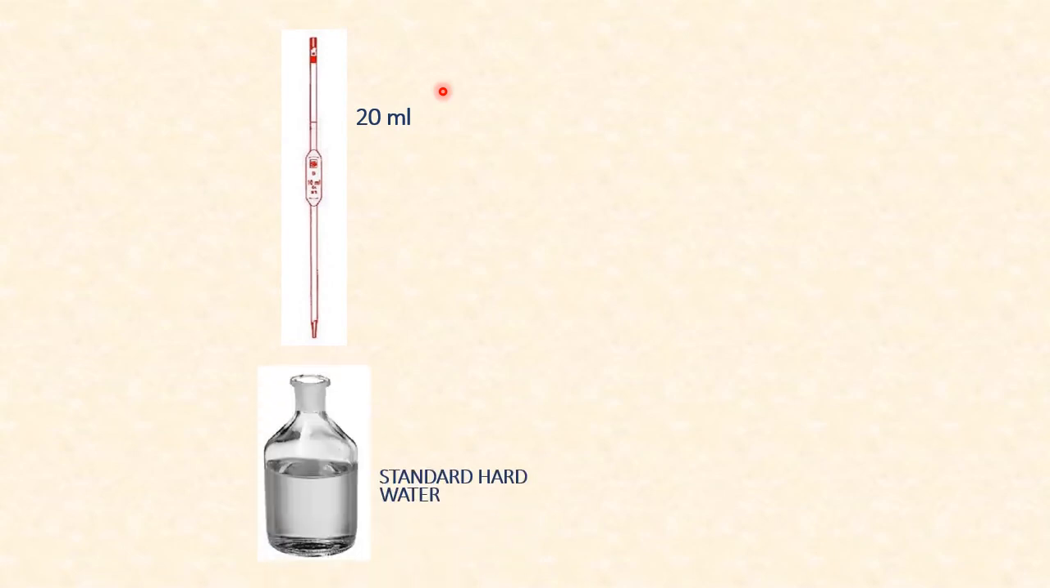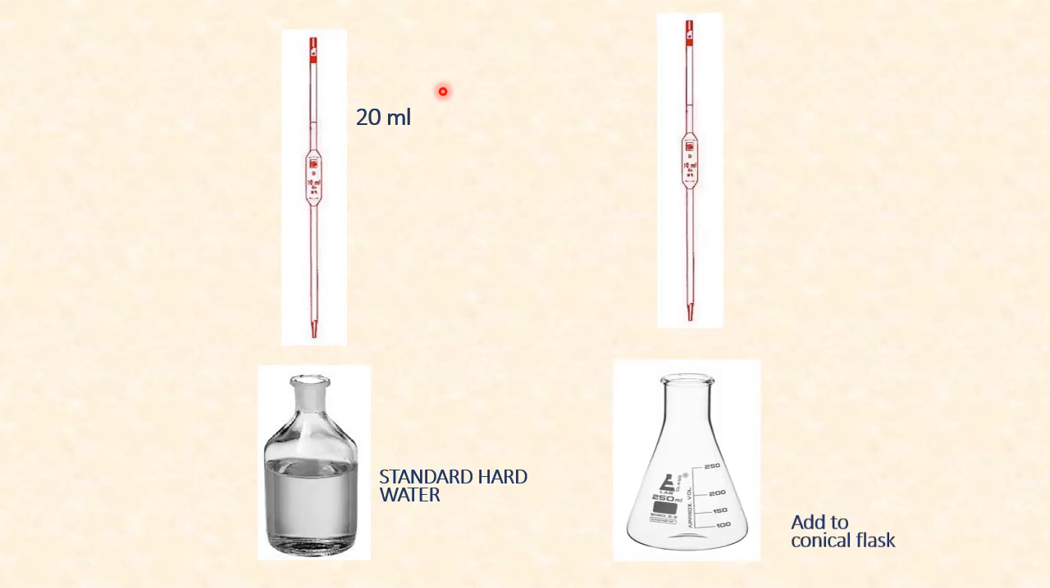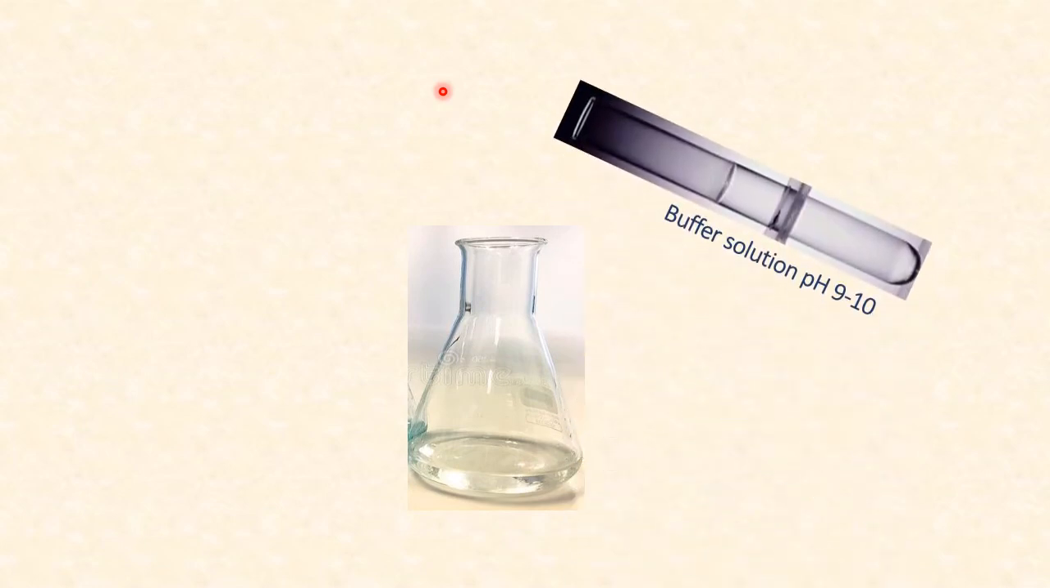Now let us see how to do titration 1. Now let us pipette out 20 ml of standard hard water for titration 1 and let us pour it into conical flask, cleanly washed conical flask. Now to the hard water sample, add 5 ml of buffer solution and 2 drops of EBT indicator. On addition of EBT indicator, the solution turns to wine red color.